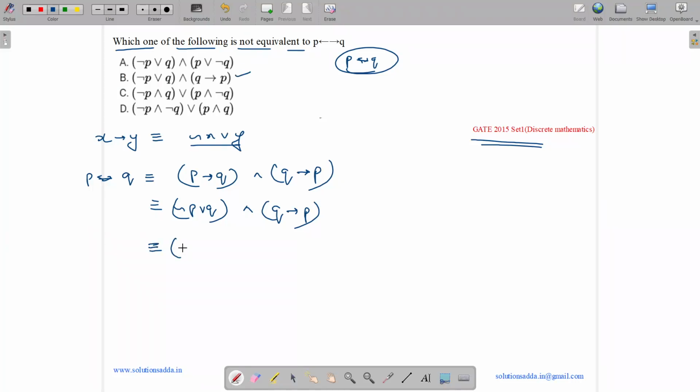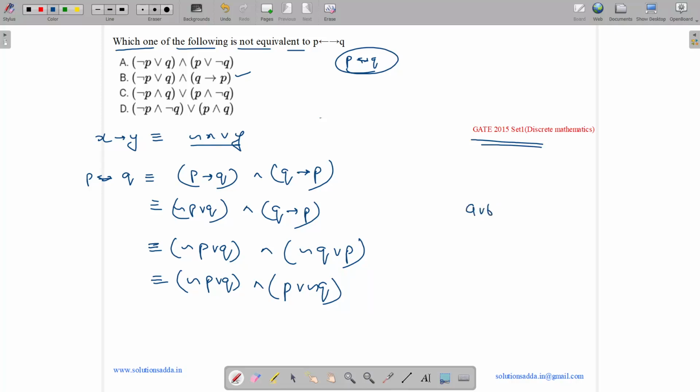Now let us try to also evaluate the second part. So what is Q implies P? According to the same formula, it will be negation of Q or P. Let us see if anything is matching or not. And or is a commutative operation. So we can write it as P or negation of Q, which means A or B is equivalent to B or A. So we have negation of P or Q and P or negation of Q. So option A is matching.